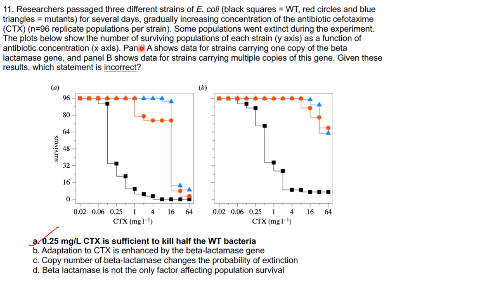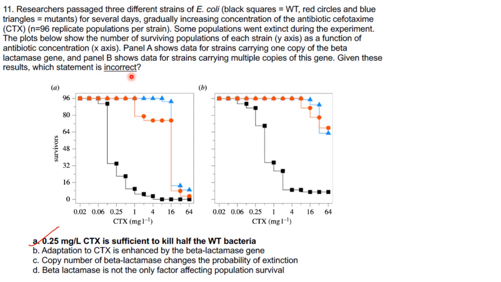The plot below shows the number of surviving populations of each strain on the y-axis as a function of antibiotic concentration on the x-axis. Panel A shows data for strains carrying one copy of the beta-lactamase gene, and panel B shows data for strains carrying multiple copies of the gene. Given these results, which statement is incorrect? You have to find out the incorrect statement.